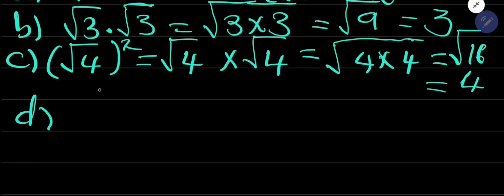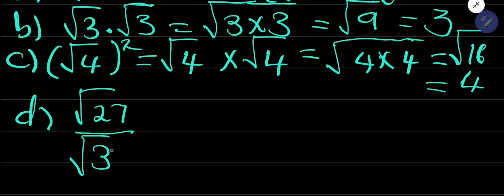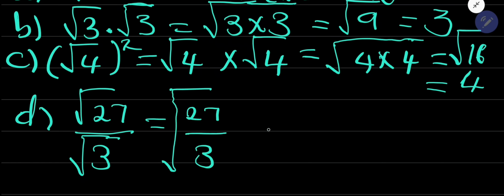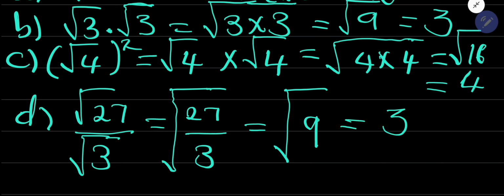D. For D, we have root of 27 all divided by root 3. So you are more than welcome to put them under the same square root. So 27 divided by 3. Under the square root, you will notice that 27 divided by 3 is the same as 9. 3 goes into 27 9 times. And then the square root of 9 is the same as 3.